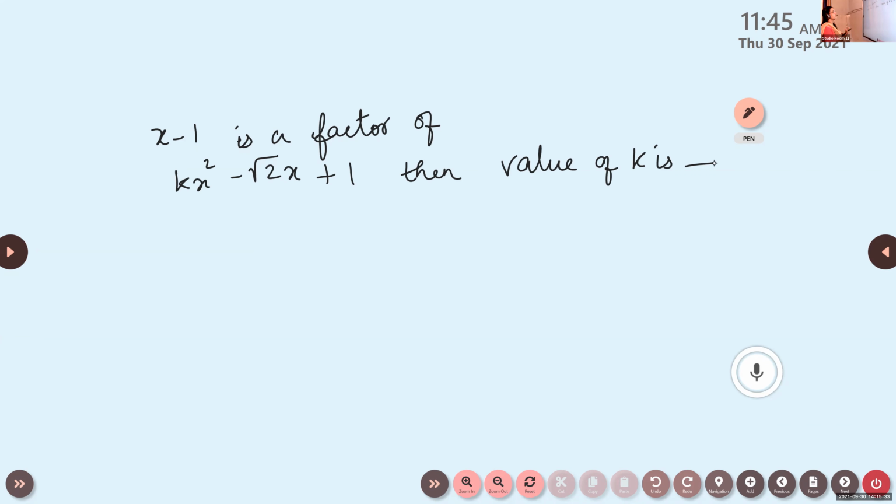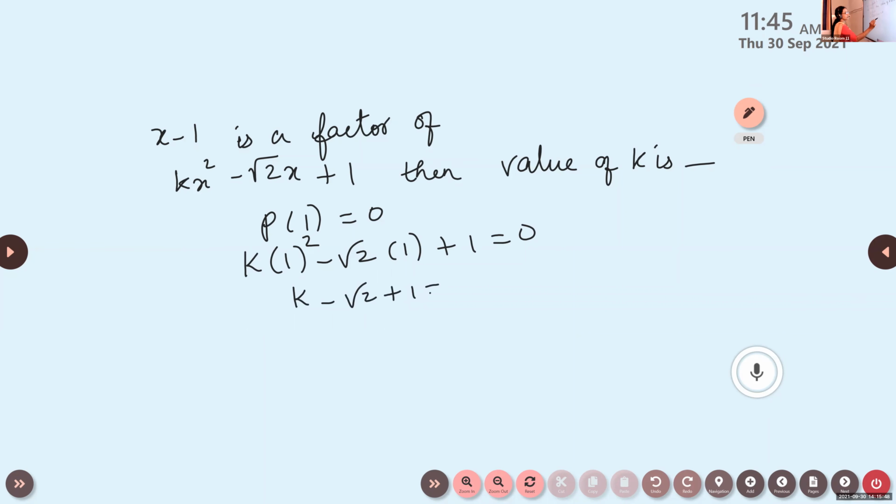X minus 1 is a factor. If x minus 1 is a factor, what we can say? P of 1 is 0. So when you substitute x as 1, k into 1 square minus root 2 into 1 plus 1 is 0. So k minus root 2 plus 1 is 0. Therefore, what is the value of k? Root 2 minus 1. Okay, we have discussed similar model questions in the class.